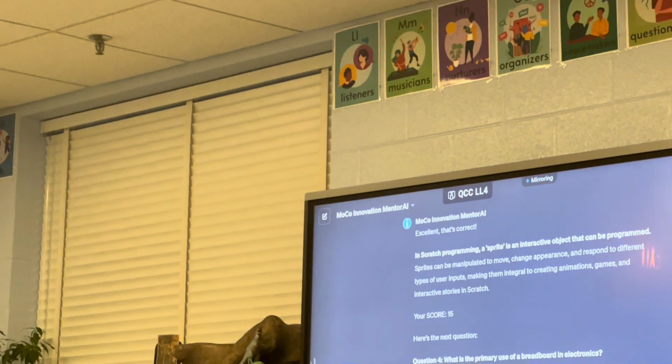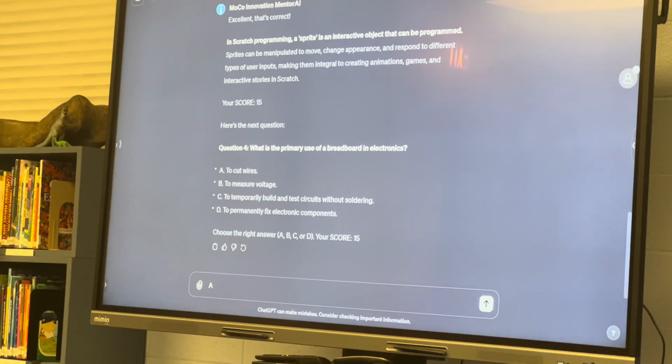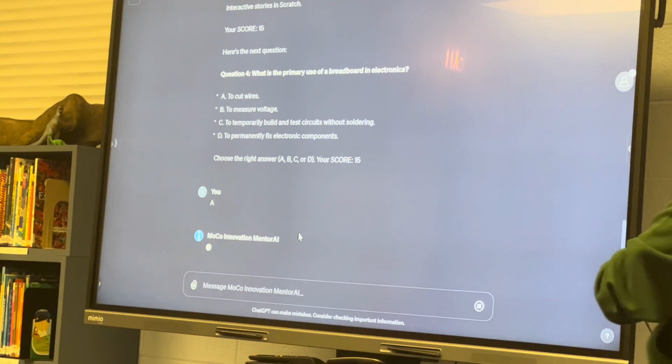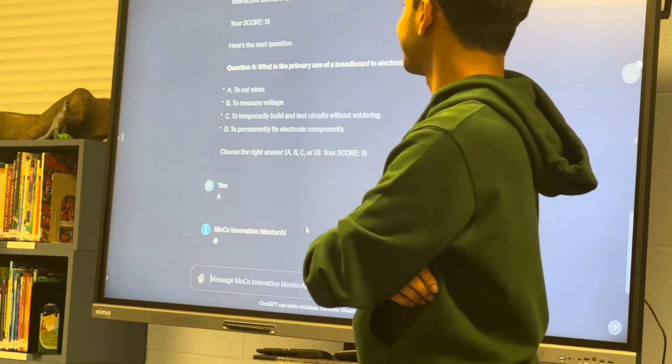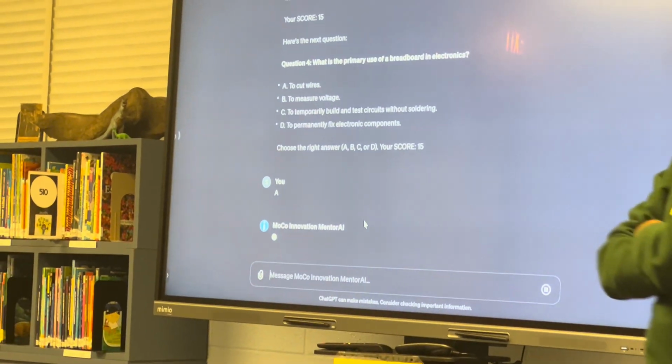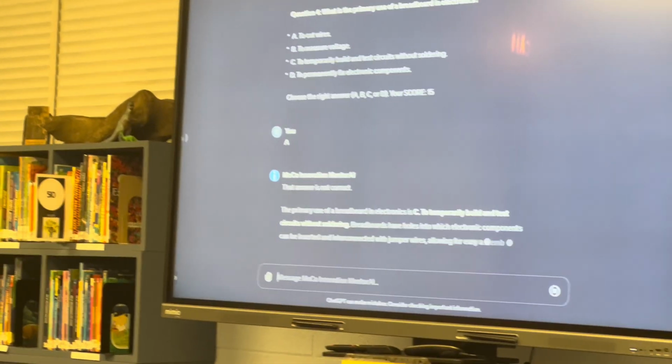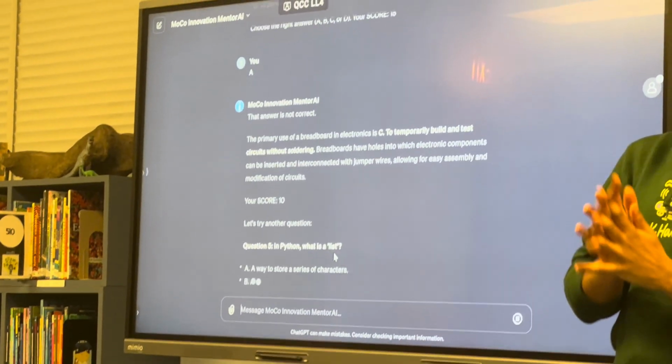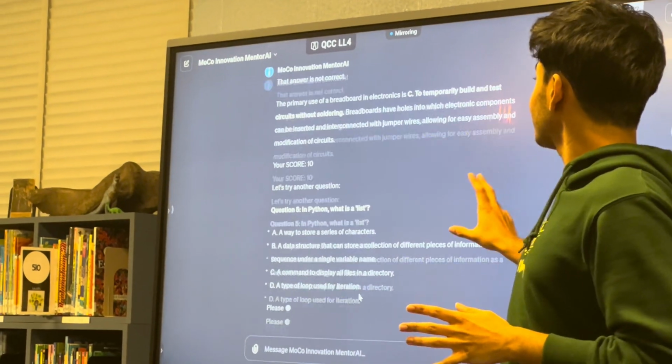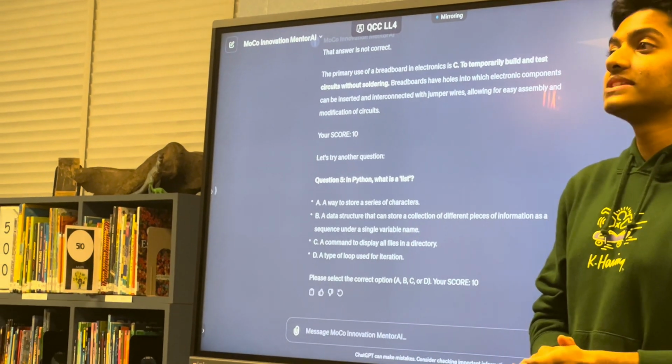Oh, does anybody have an answer? Yes. Okay, let's see if it's A. I'm wrong. Building temporary... it can't be A. Oh, it's okay. I knew it. So the answer was C. It's to temporarily build and test circuits without soldering.